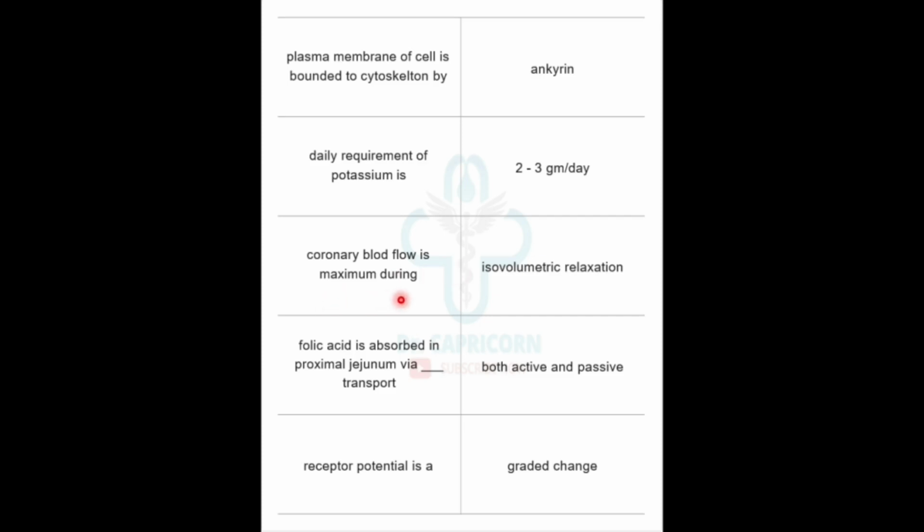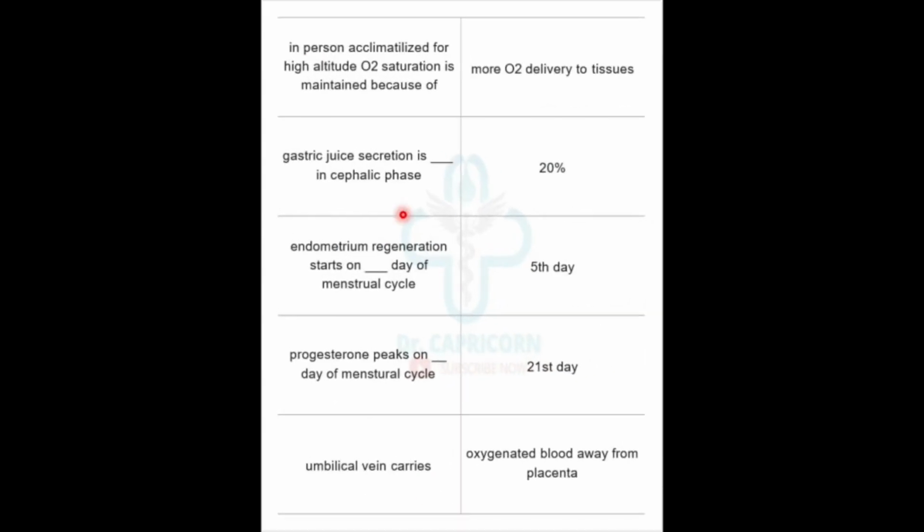Coronary blood flow is maximum during isovolumetric relaxation. Folic acid is absorbed in proximal jejunum via dash transport. It is absorbed by both active and passive transport. Receptor potential is a graded change. In a person acclimatized for high altitude, oxygen saturation is maintained because of more oxygen delivery to tissues. Gastric juice secretion is 20% in cephalic phase.